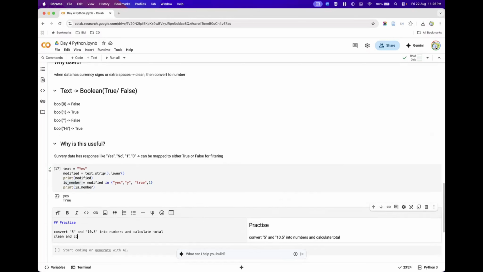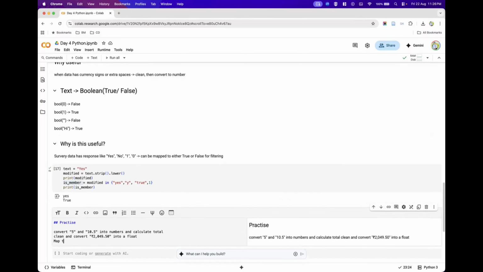And try to clean and convert this rupee symbol and 2,049.50 into a float. Okay, this is the second assignment.